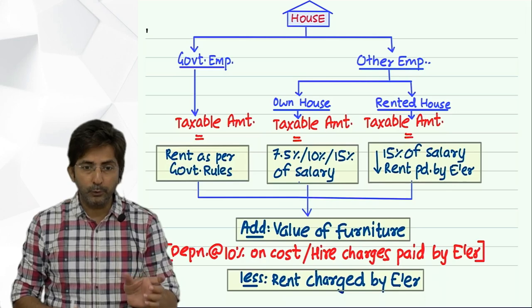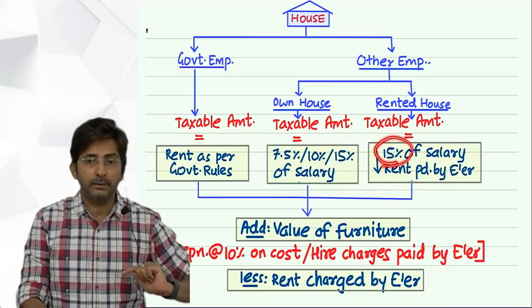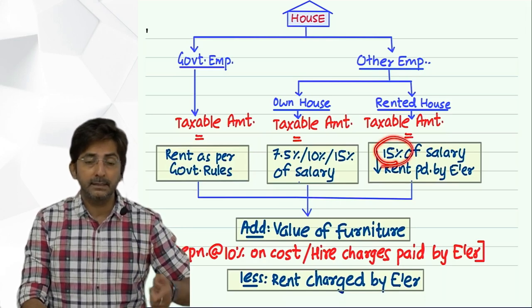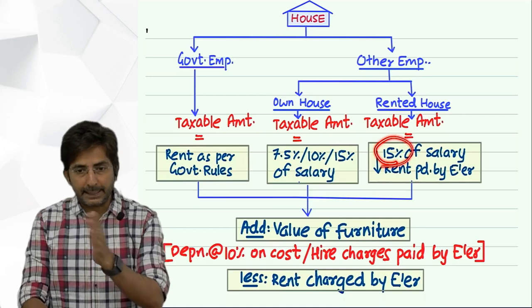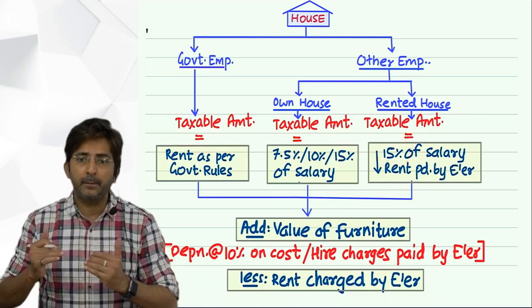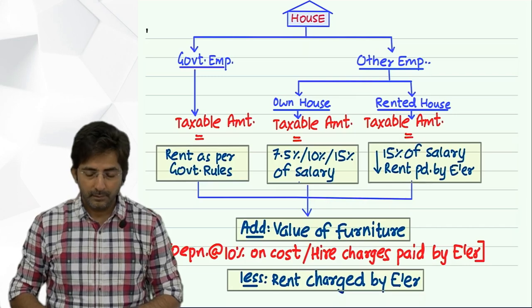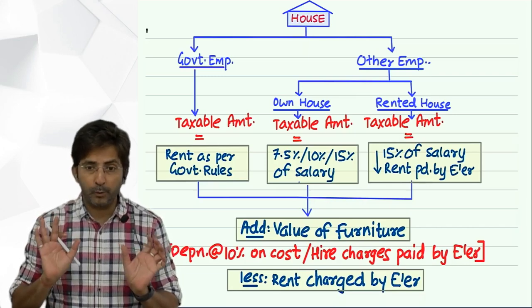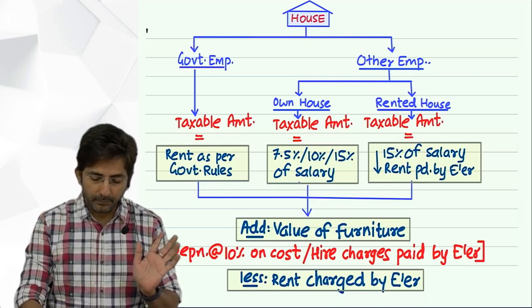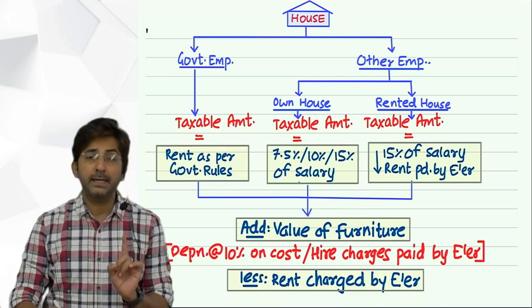In one column, you will take 15% of Bada Bakkam or rent paid by employer, whichever is less. That is in the first 5 months. And in the second column, you will take 10% of Bada Bakkam or rent paid by employer, whichever is less. So two columns will be prepared, okay? And then I'll tell you what items will be coming in Bada Bakkam. But first, did you understand two columns?